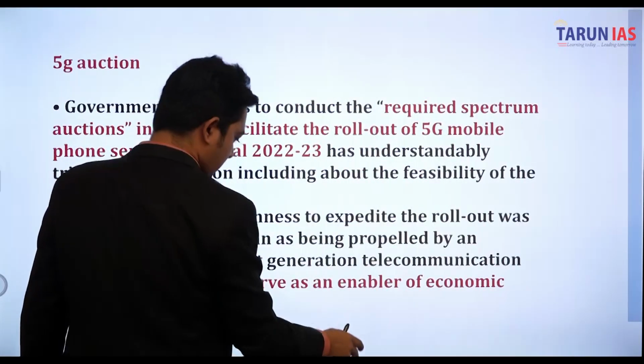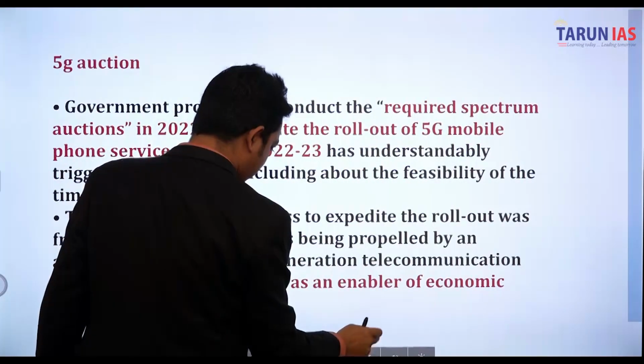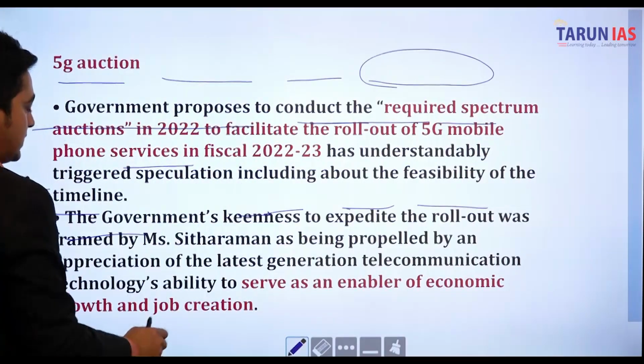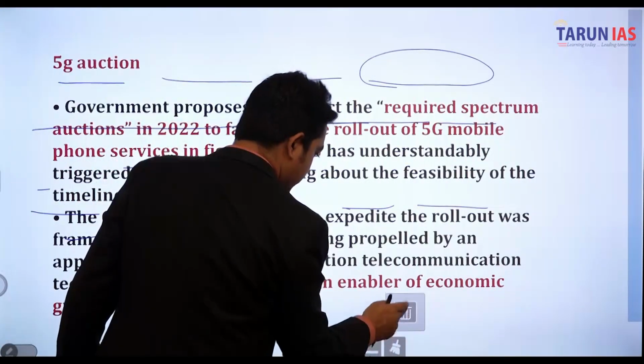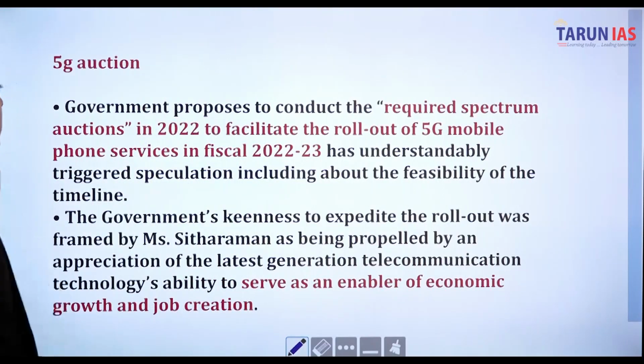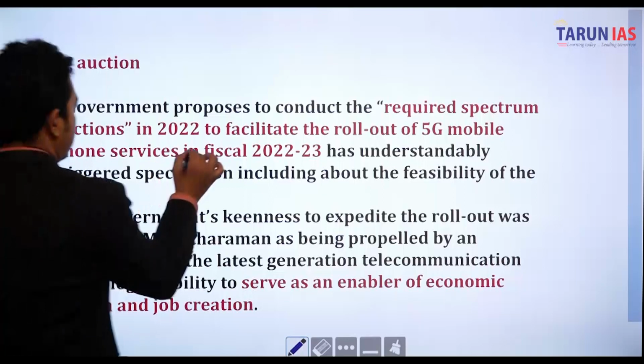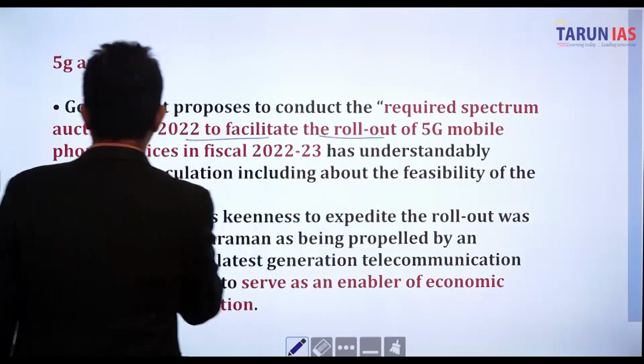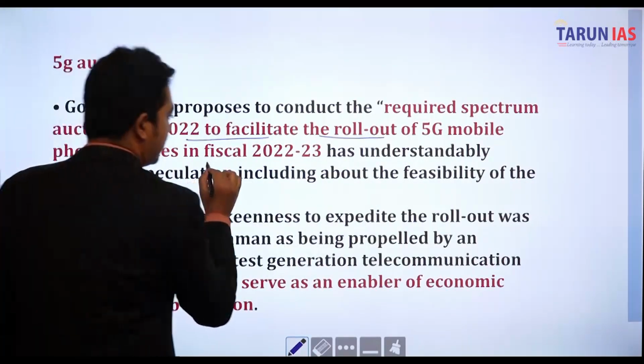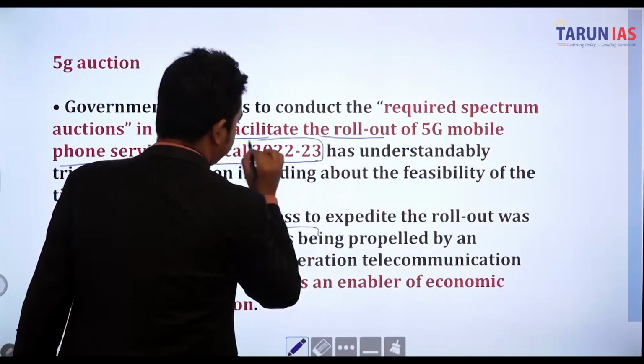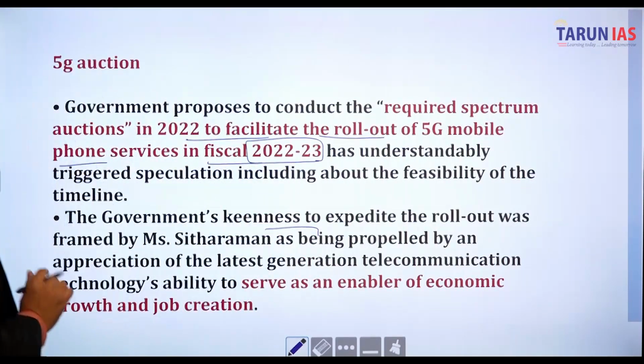Okay. So here basically now we talk about the 5G auction. So what exactly is the 5G auction? As you can see, the government proposed to conduct the required spectrum auction in 2020 to facilitate rollout of 5G mobile phone services in fiscal 2022 and 2023. This has understandably triggered speculation, including about the feasibility of the timeline.